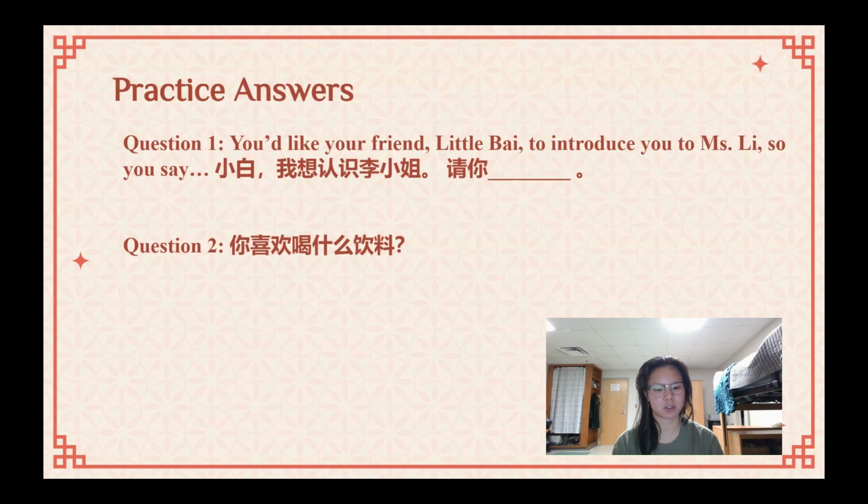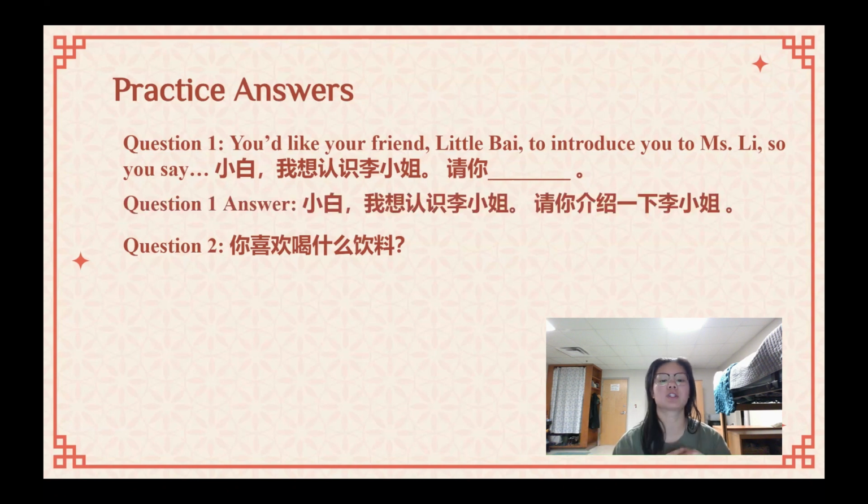And my first question was I wanted you to translate the sentence right here. So you'd like your friend Li Bai to introduce you to Miss Li. So I've started the sentence by 小白，我想认识李小姐. And then I'm asking you to introduce her. So how would you say introduced? Please introduce this person. And so my response to that would be 哦，小白，我想认识李小姐，请你介绍一下李小姐.